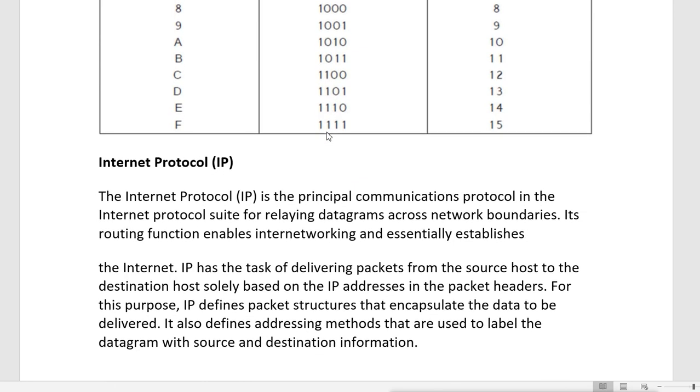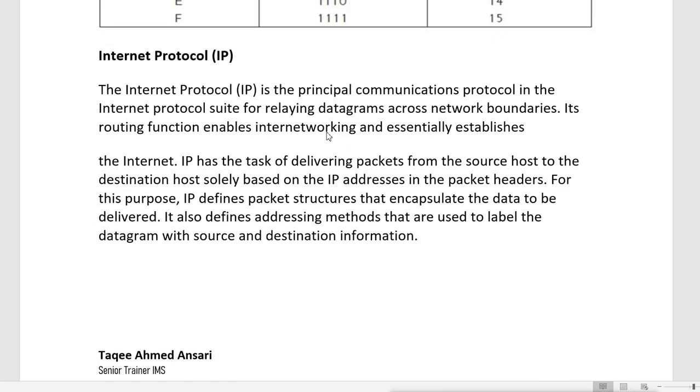Now, IP addresses means what? First, the IP protocol. IP means Internet Protocol. This is the principal communication protocol in the internet protocol suite for relaying datagrams across network boundaries, and its routing function enables internetworking and essentially establishes the internet.